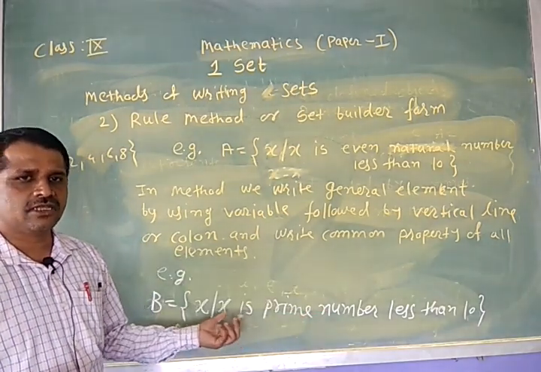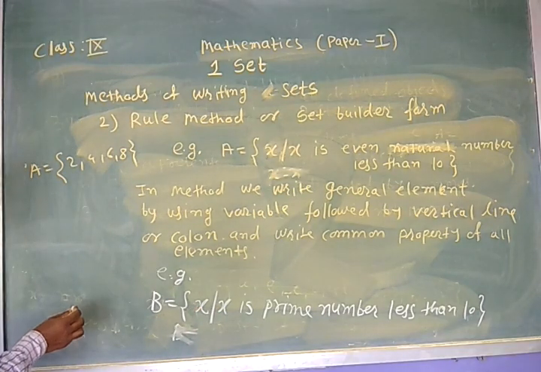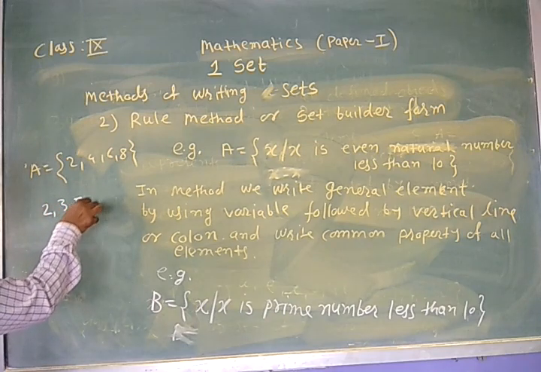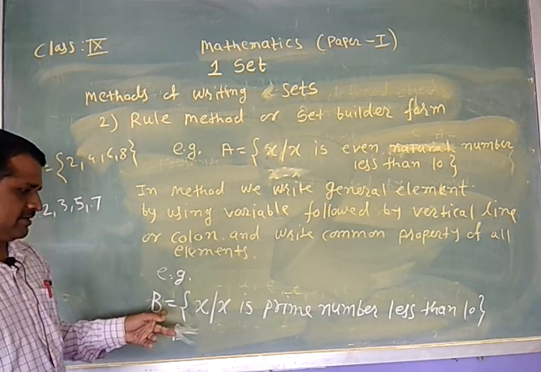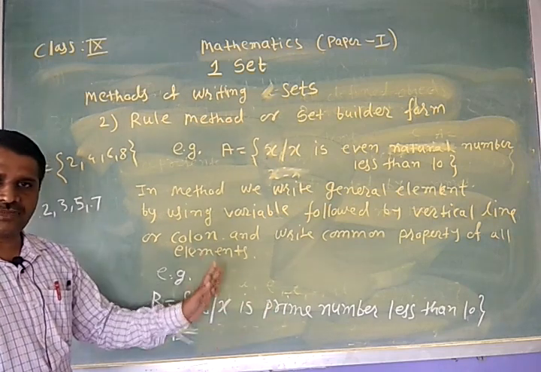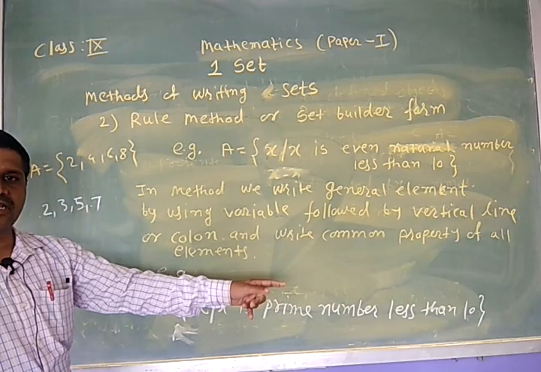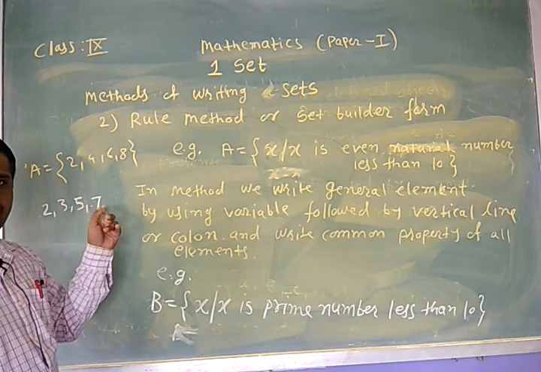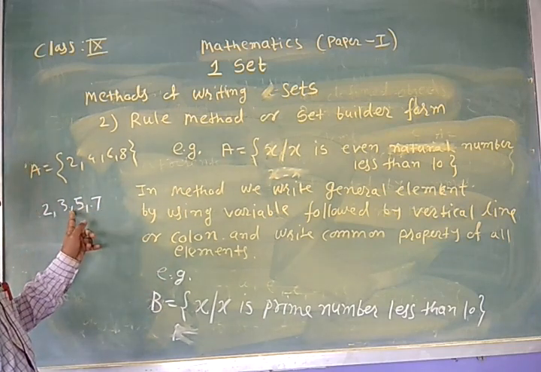Then, which are the numbers in this set? Here, it means B consists of the prime numbers 2, 3, 5, 7. These are the elements in this set. x is a prime number less than 10. And which are the prime numbers less than 10? 2, 3, 5, 7. These are the prime numbers less than 10. Therefore, the set B consists of these elements.